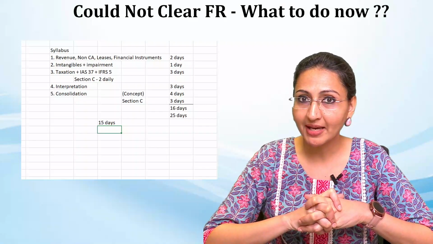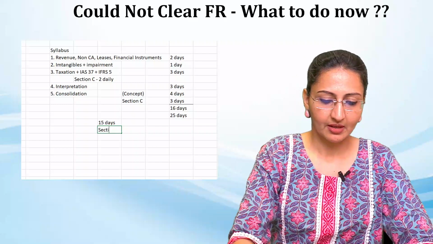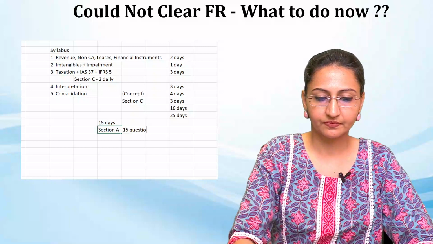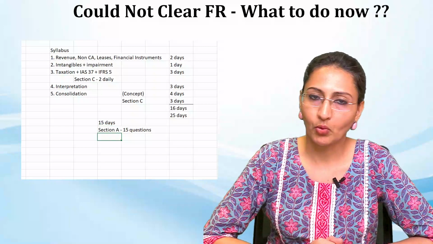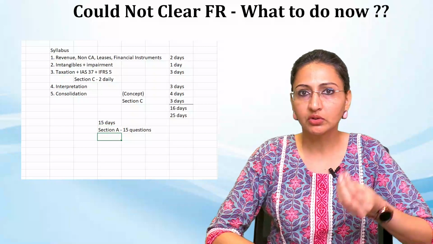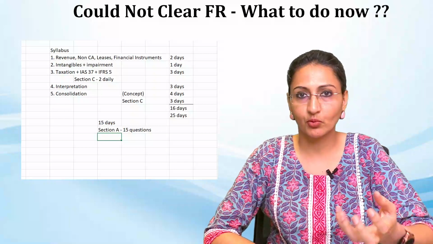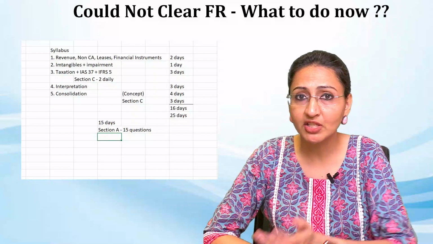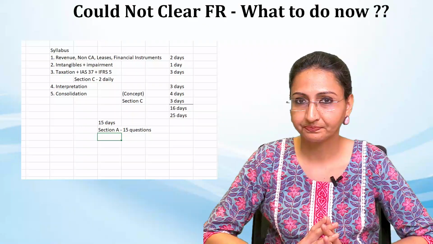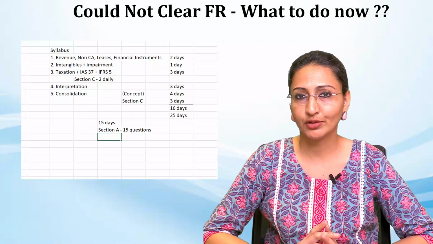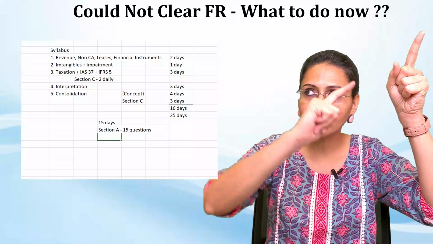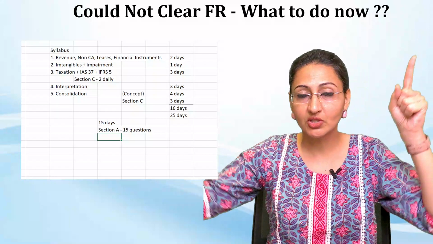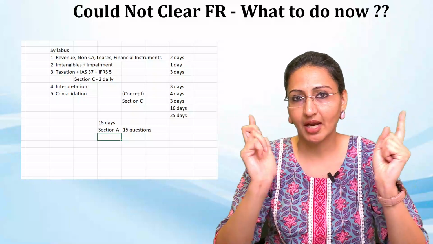What type of mix and match? Daily, pick up 15 section A questions randomly from all the topics. Pick up question number 2, then question number 25, then question number 40, then question number 50, then question number 100. This way you will cover the whole syllabus. Suddenly when you are on impairment, immediately you will come on provisions. So this way you will connect 2 dots at the same time.